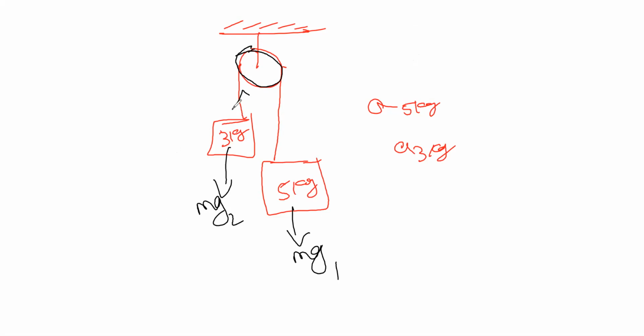After drawing this, this is the tension T. Here also the same tension because it is the same string. It is away from the system like this. Correct? T. This is also away from the system. T.